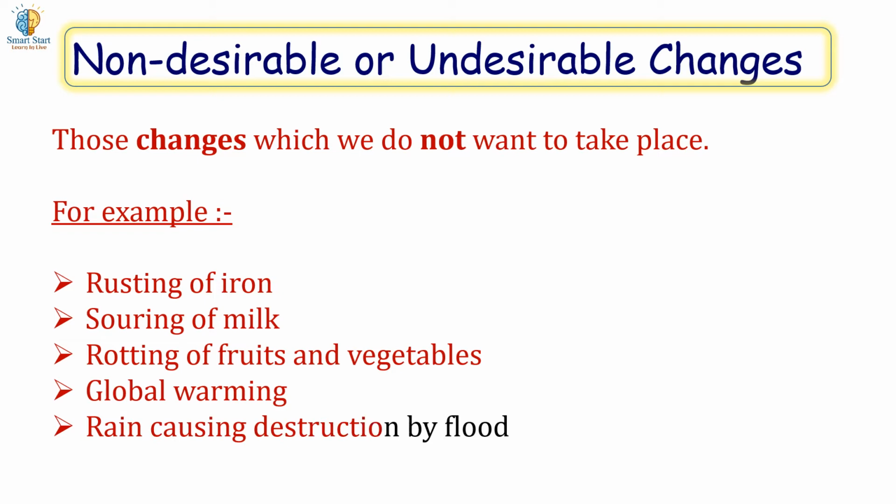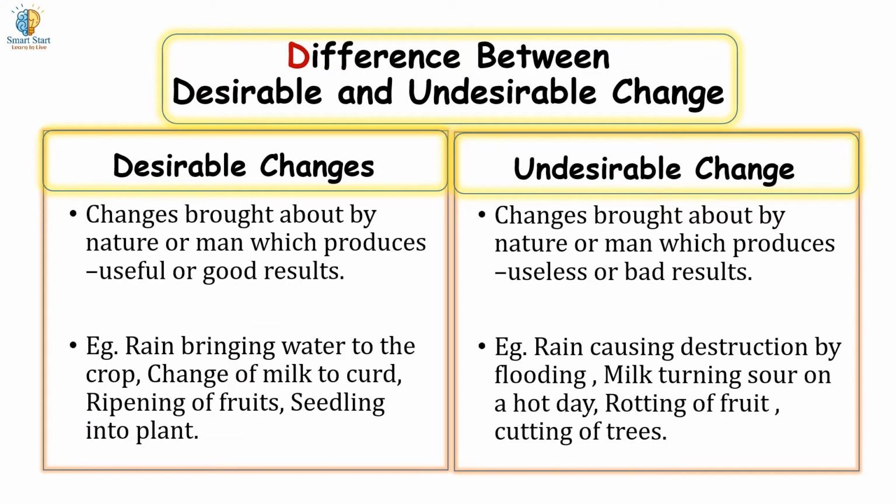Difference between desirable and undesirable changes. Desirable changes are brought about by nature or man, which produce useful or good results. Changes brought about by nature or man, which produce useless or bad results, are called undesirable changes.